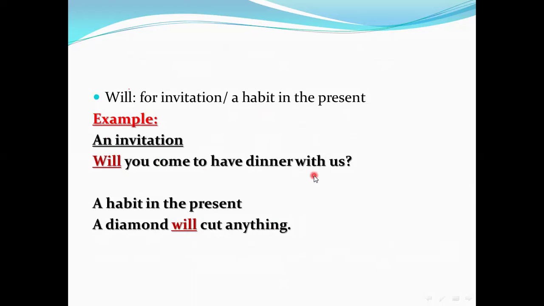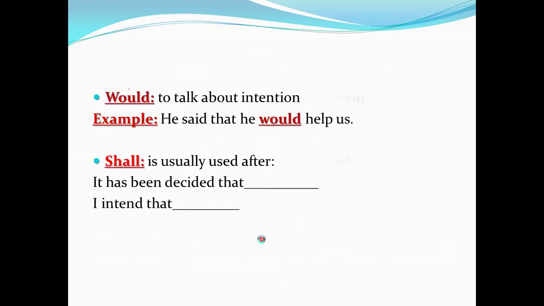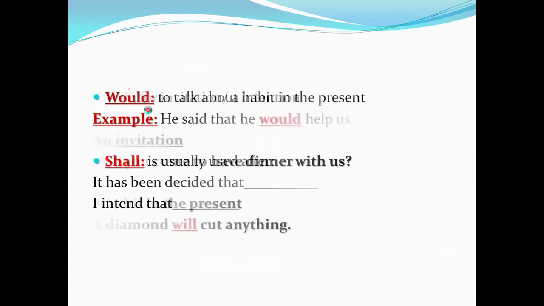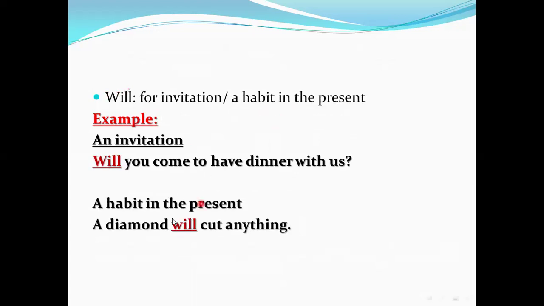I invite someone and say, will you come to have dinner with us? A habit in the present: a diamond will cut anything.